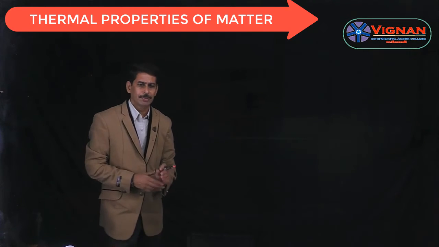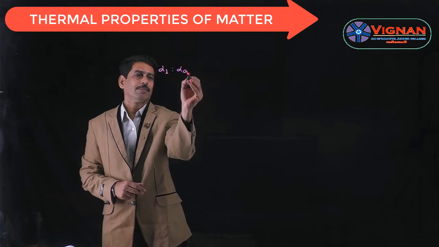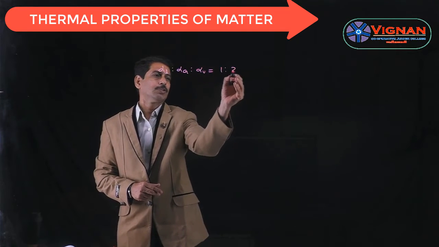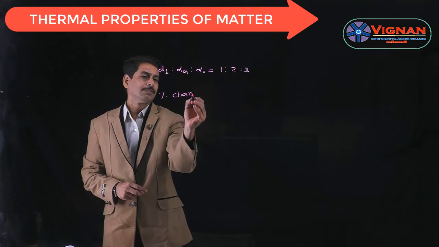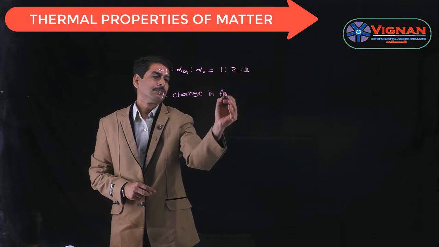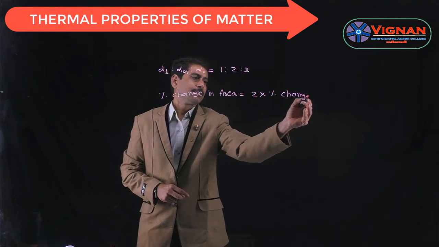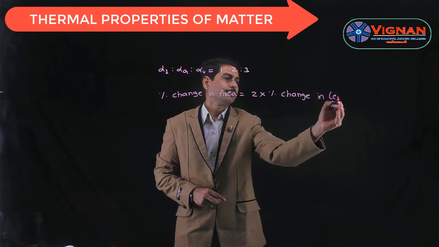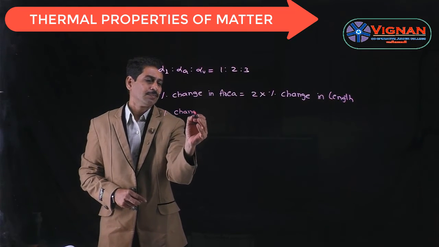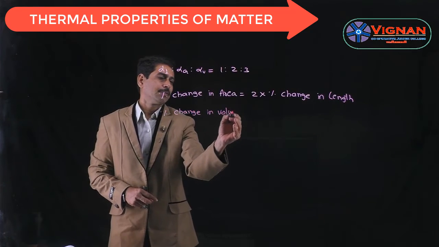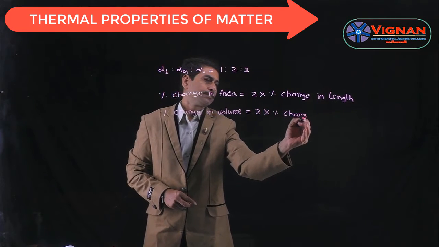So just now we saw the relation between alpha L, alpha A and alpha V, given as alpha L is to alpha A is to alpha V is equal to 1 is to 2 is to 3. So the percentage change in area is nothing but 2 into percentage change in length. And the percentage increase or change in volume is nothing but 3 into percentage change in length.